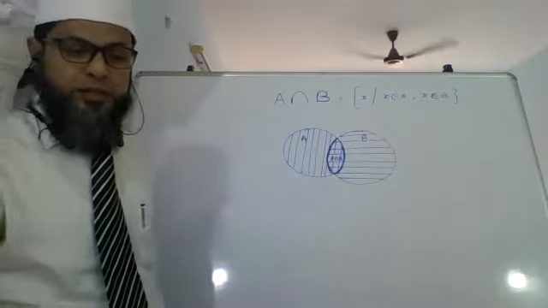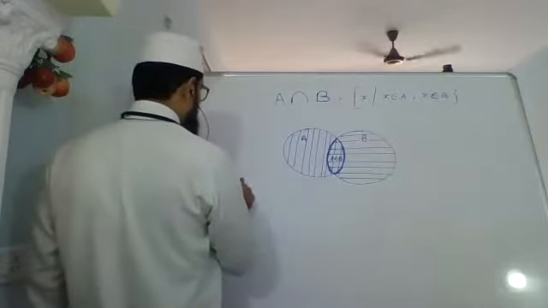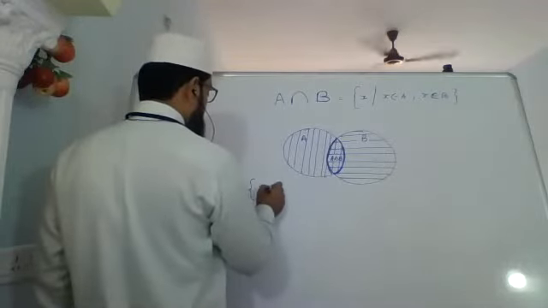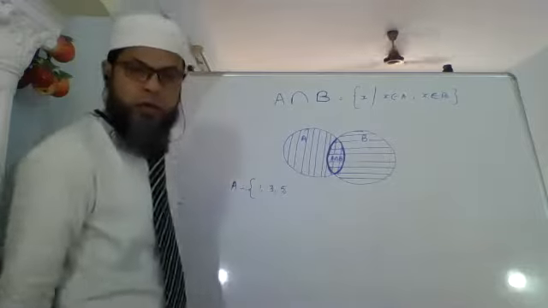Let's look at some examples. Let's say A equals {1, 3, 5, 7}.